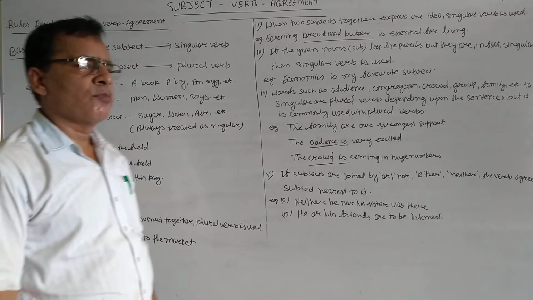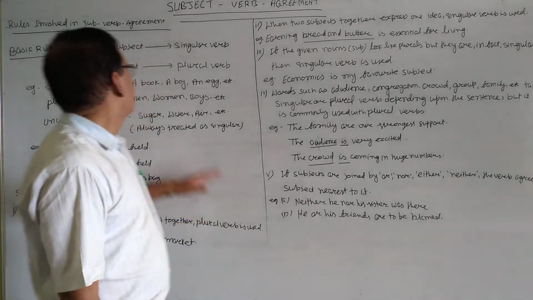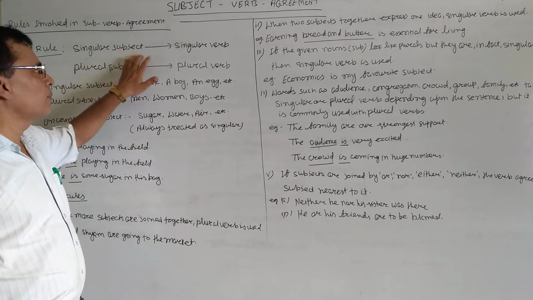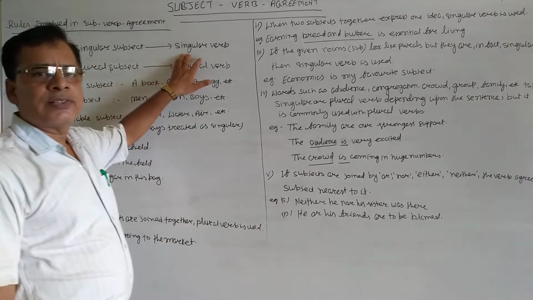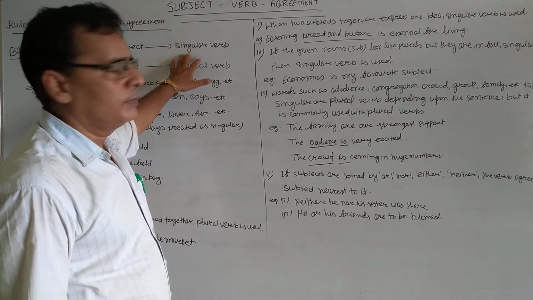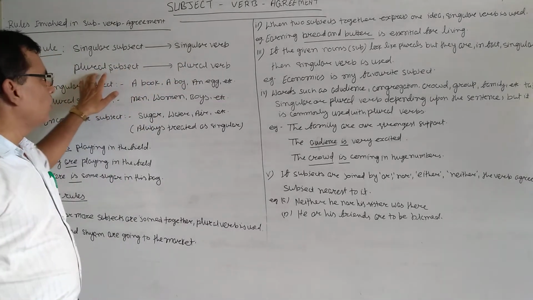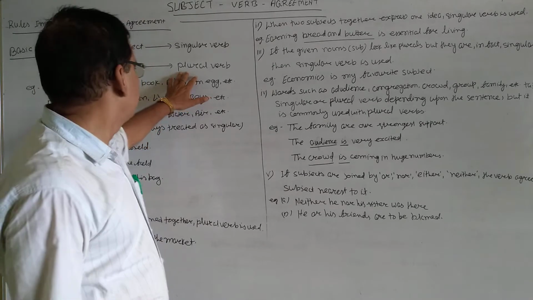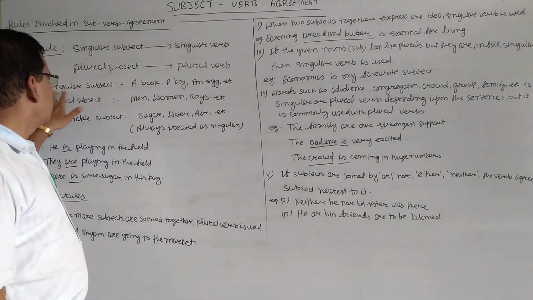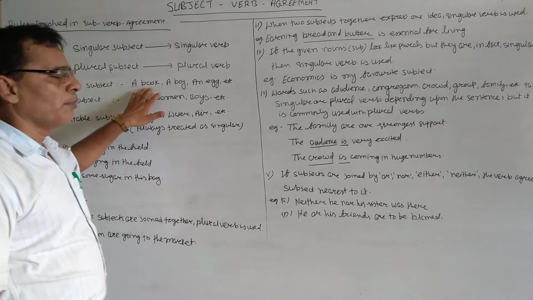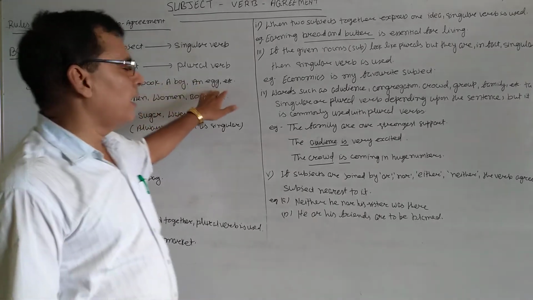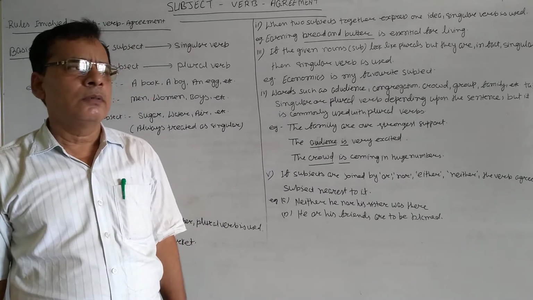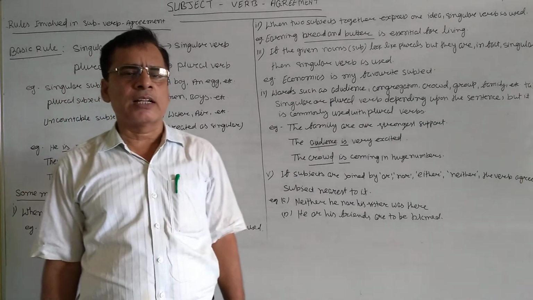The first and foremost rule, or the basic rule, is: singular subject always takes singular verb, and plural subject always takes plural verb. Example, singular subjects like a book, a boy, an egg, a teacher, a school, or whatever nouns are countable.